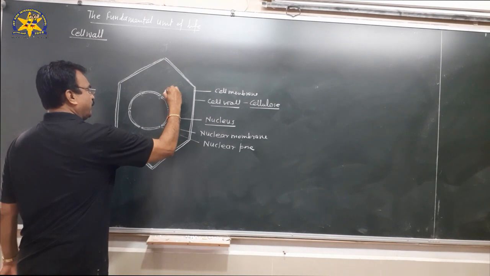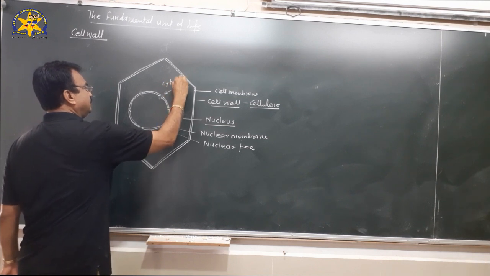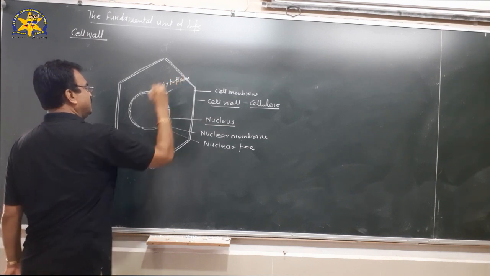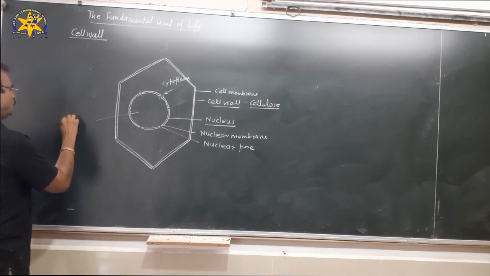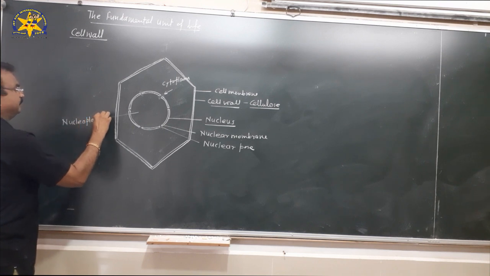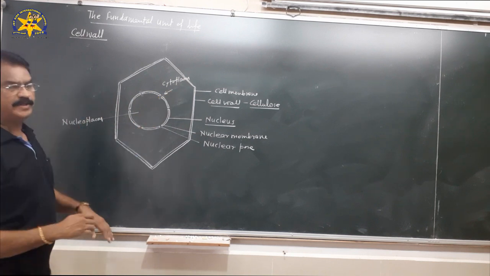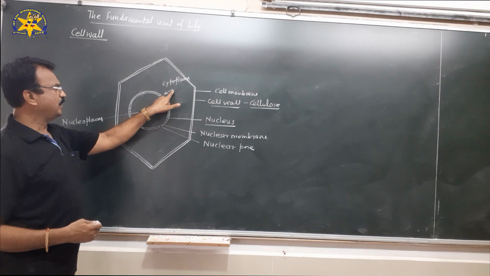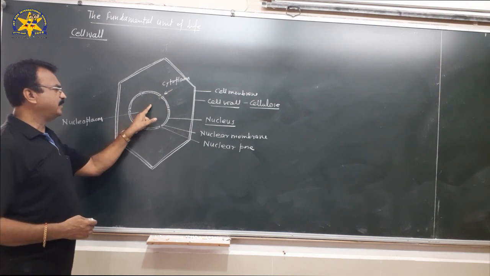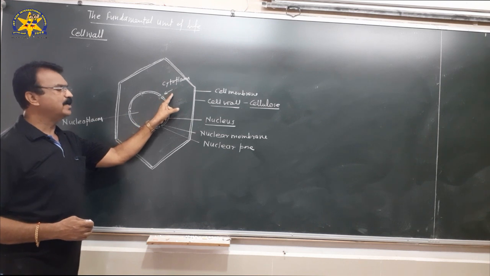The nuclear pores help in the exchange of material with the cytoplasm. This is the cytoplasm, and the fluid present inside the nucleus is called nucleoplasm. Cytoplasm and nucleoplasm together form the protoplasm. So material from the cytoplasm can enter the nucleoplasm, and material from the nucleoplasm can go out into the cytoplasm.